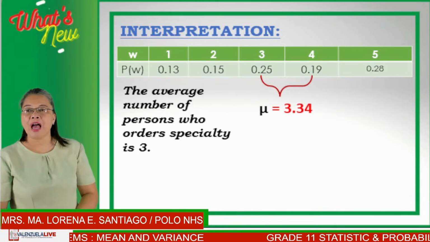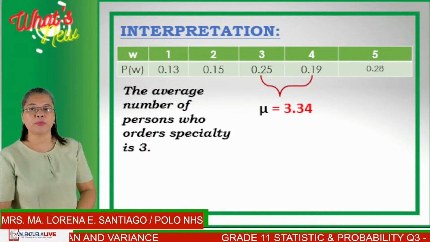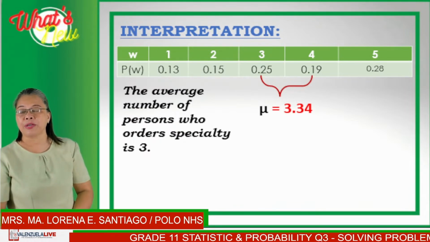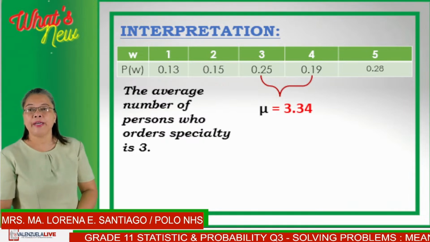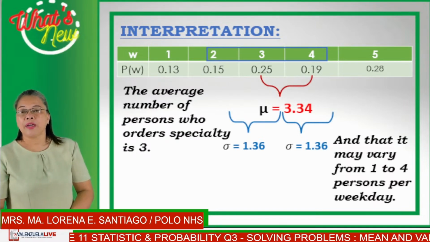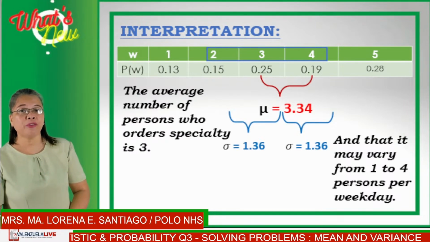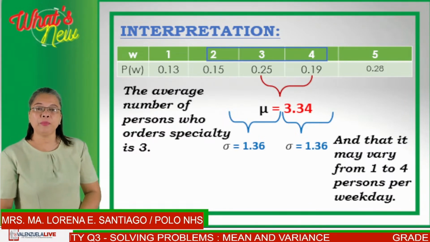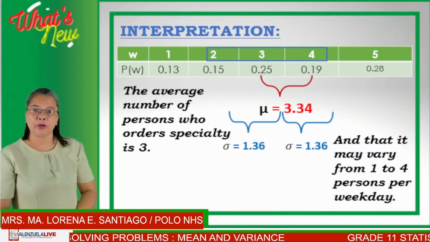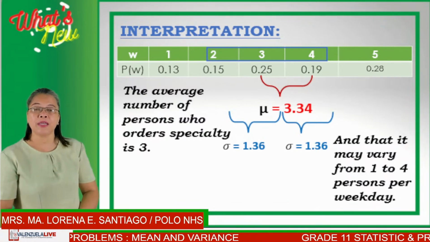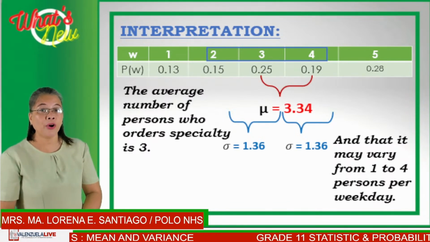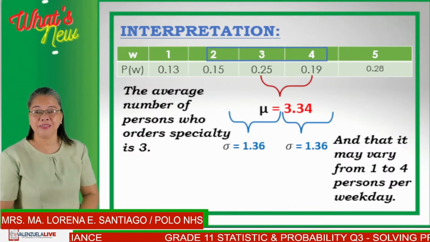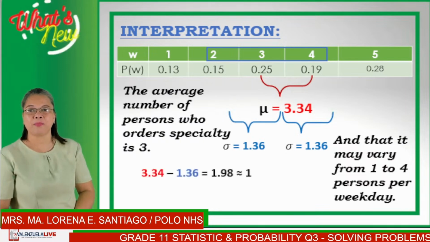Notice that the average number of persons who order the specialty is 3, as mentioned in mu equals 3.34. And every standard deviation away from the mean is 1.36, which means that there will be a varying number of 1 to 2 persons per weekday who order their specialty. Can you follow? Okay, let's proceed with the next problem.